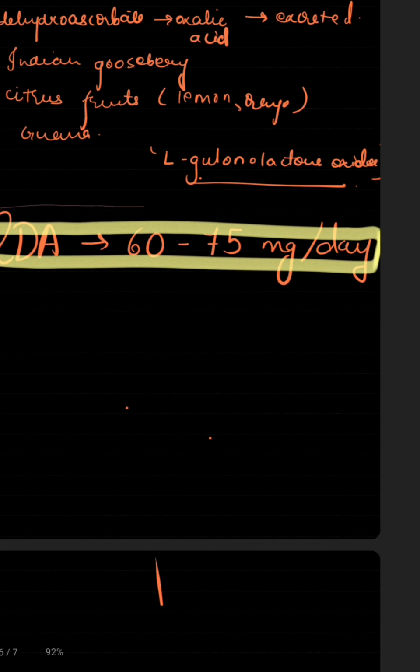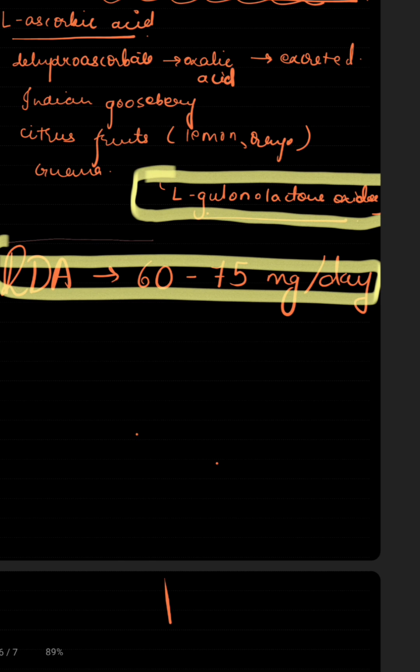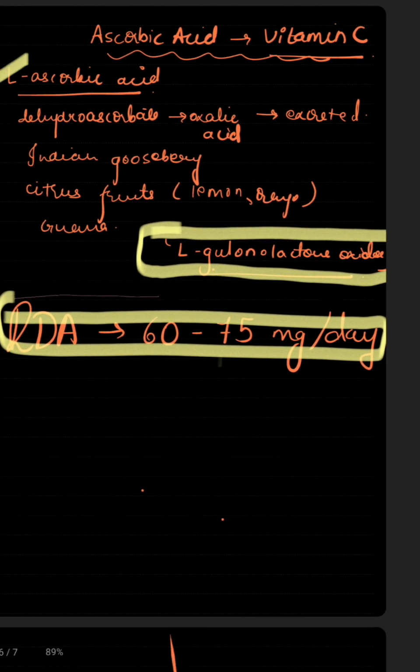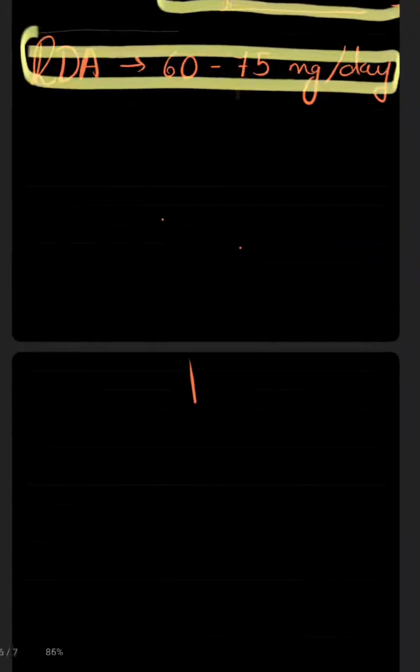Why can higher animals not synthesize vitamin C? Because they lack L-gluconolactone oxidase. And the active form is L-ascorbic acid. Then this is the metabolism: dehydroascorbate is converted to oxalic acid, which is then excreted. So now the biochemical functions of vitamin C.